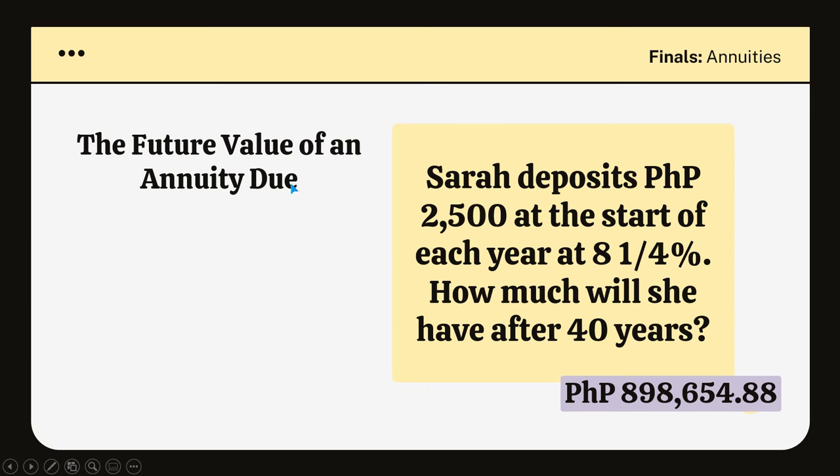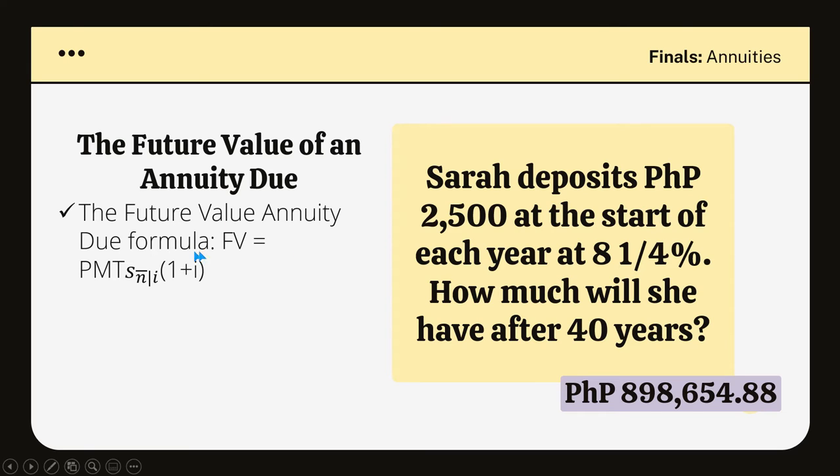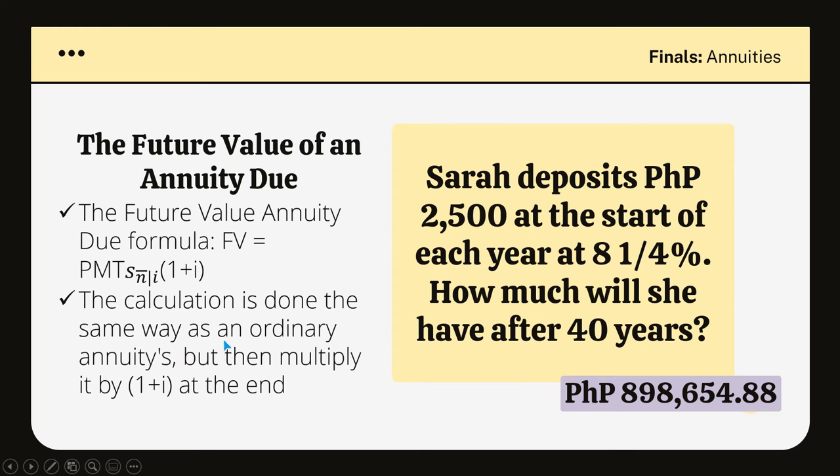Okay, so the future value of an annuity due, whichever you prefer to say it. The future value annuity due formula is equivalent to the payment multiplied by the factor multiplied by the quantity of the sum of 1 plus the interest rate. Therefore, the calculation is done the same way as the ordinary annuity, but then we multiply it by 1 plus i at the end. Okay? So actually, malaki ang nagagawa ng difference kapag magbabayad ka ng annuity due mo when it is paid at the beginning of each month rather than at the end. Kasi each payment is made earlier.